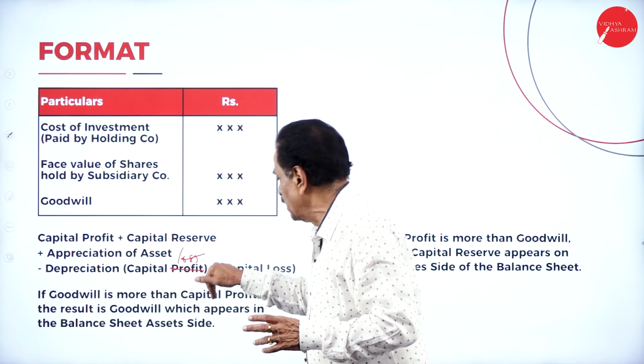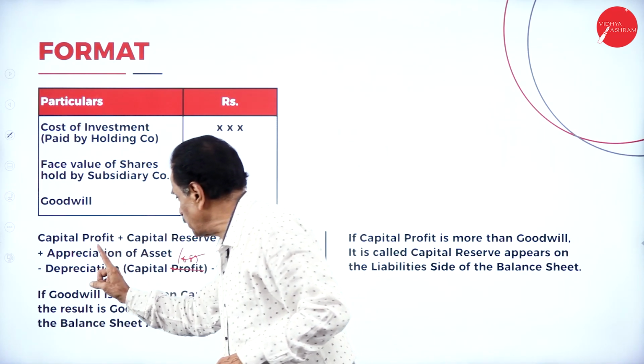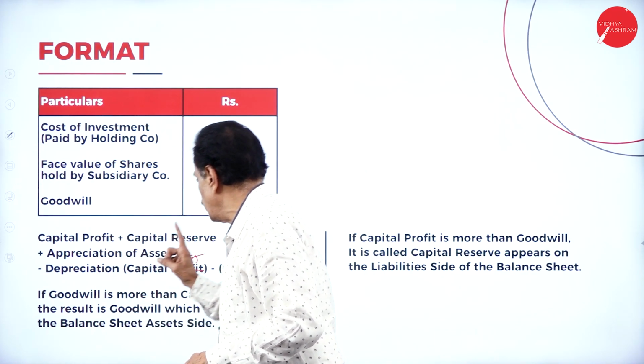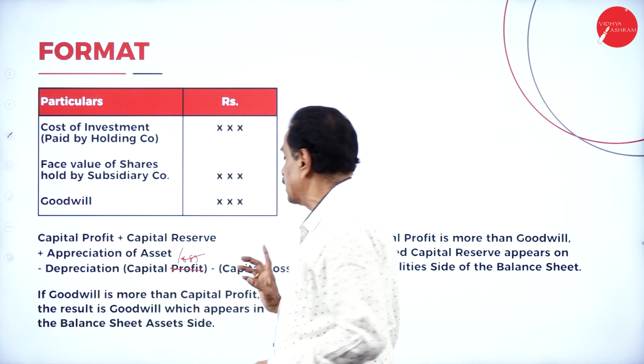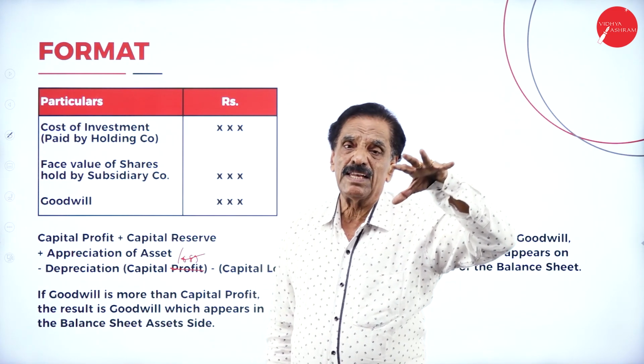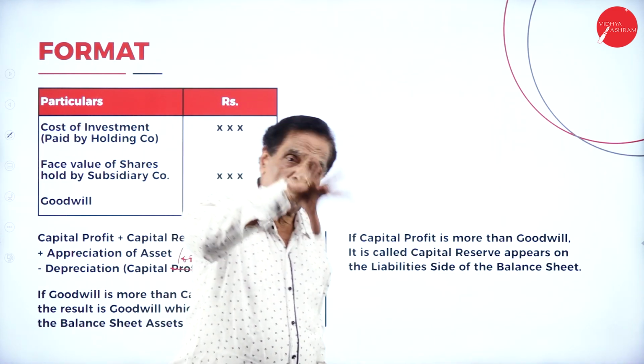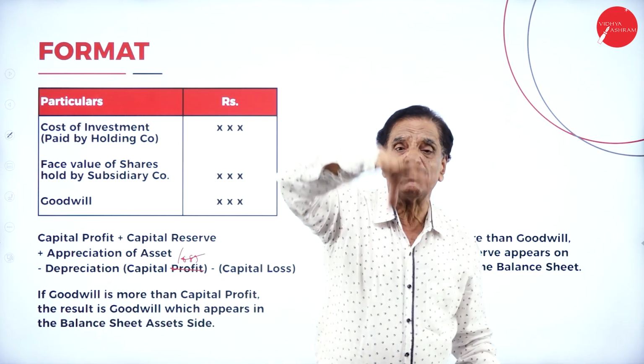So once you calculate the goodwill, you go with the capital profit, capital reserve, appreciation of asset minus depreciation, capital profit minus capital loss. So depreciation is a capital loss; capital reserve and appreciation are capital profit. If the goodwill is more than the capital profit, then it will appear on the asset side of the balance sheet as goodwill. If the capital profit is more than the goodwill, it will appear on the liability side of the balance sheet.